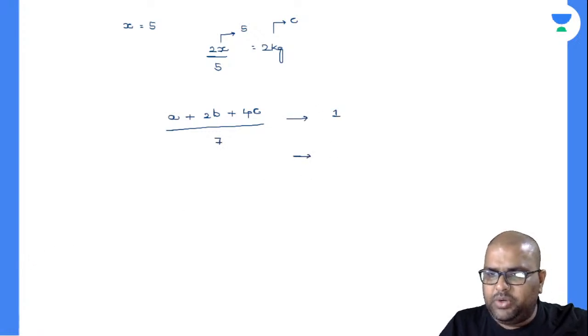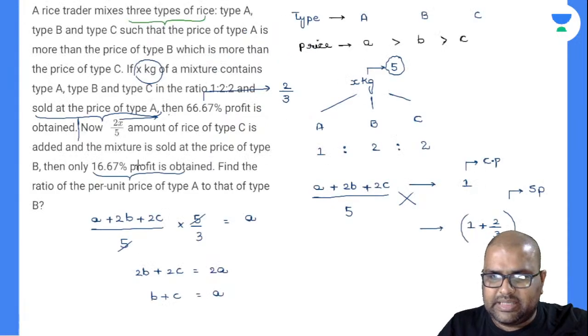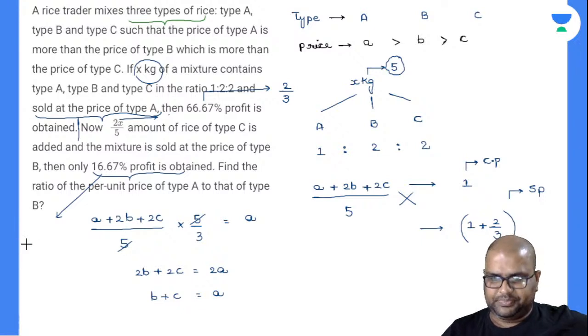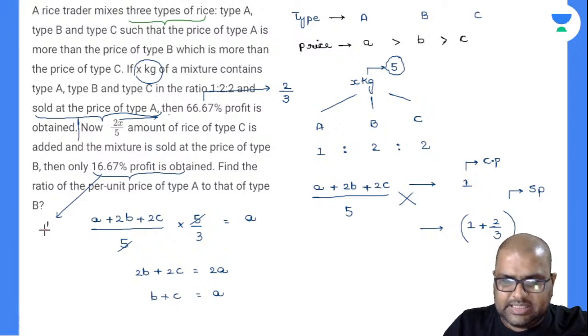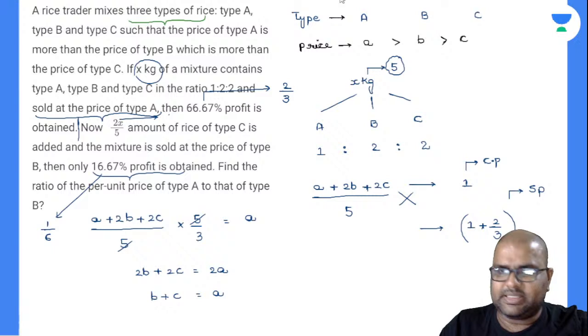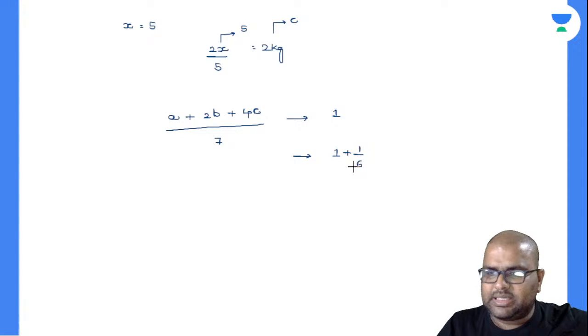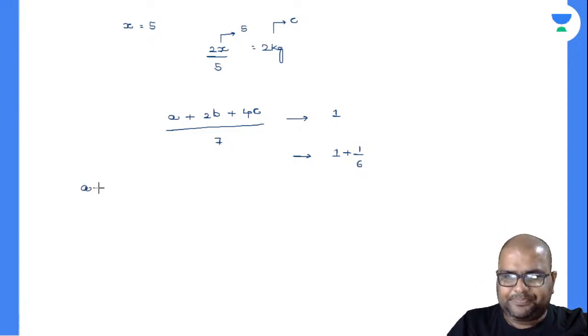How much profit did you obtain there? 16.67, it seems. 16.67 is nothing but equal to how much? Anybody in the comment section box? Is it 1 by 6? Yes, it is. 16 2 by 3 is nothing but 1 by 6. So my selling price will be 1 plus 1 by 6, which will become 7 by 6. I'll write down here: A plus 2B plus 4C divided by 7 into 7 by 6.